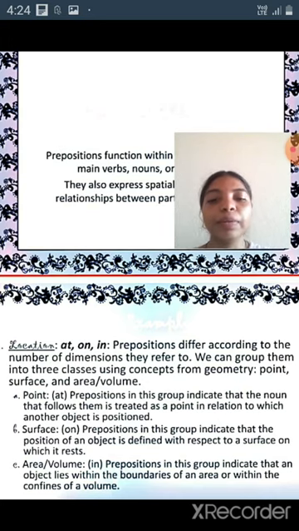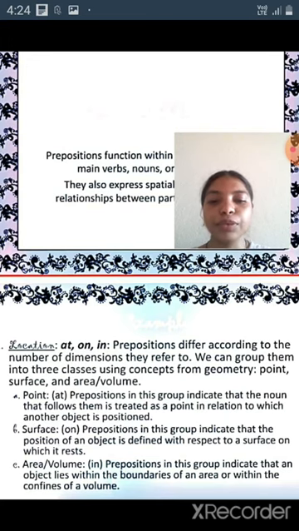Prepositions in this group indicate that the noun that follows them is treated as a point in relation to which another object is positioned. Next, surface. Prepositions in this group indicate that the position of an object is defined with respect to a surface on which it rests. Next, area or volume.